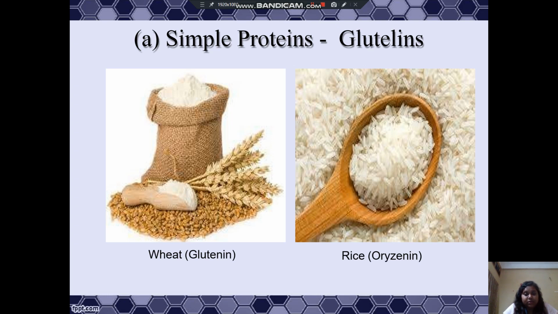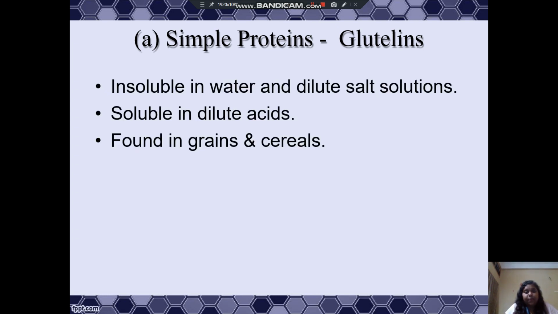Now comes the glutelins. In wheat, it is present as glutenin, and in rice, it is present as oryzenin. Glutelins are insoluble in water and dilute salt solutions, and soluble in dilute acids, and are found in grains and cereals.